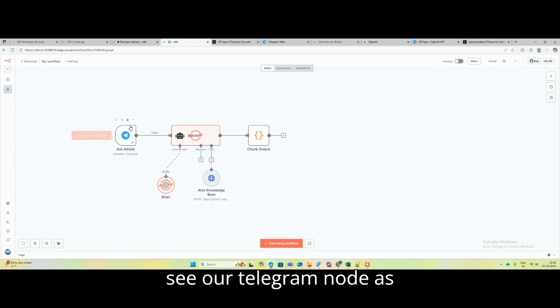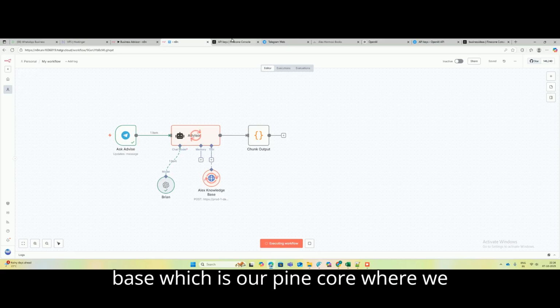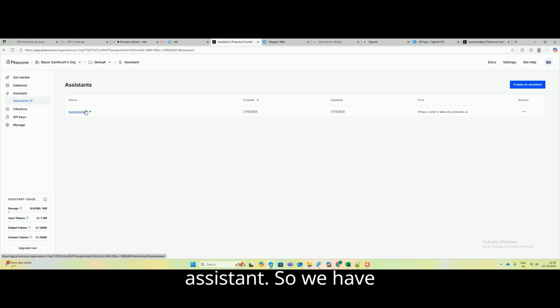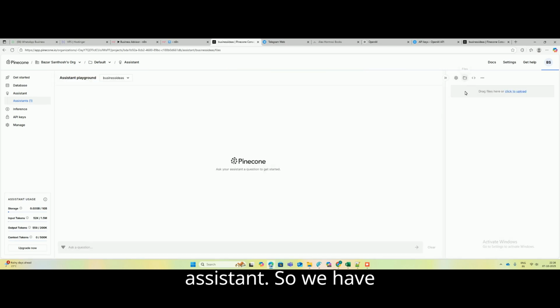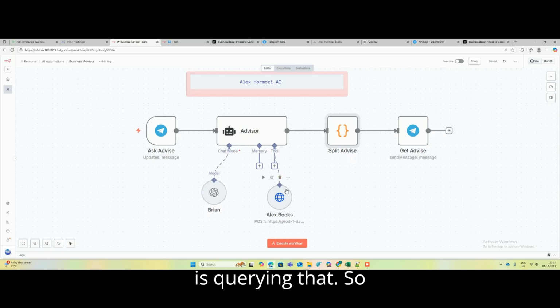Now let's see, our Telegram node has executed. Now our AI agent advisor node and the brain both are in execution. Now it has given that query to our knowledge base, which is our Pinecone, where we have our books in this assistant. So it is querying that.